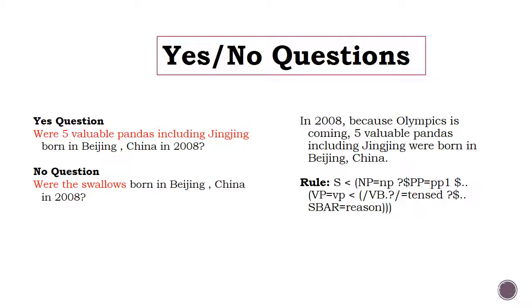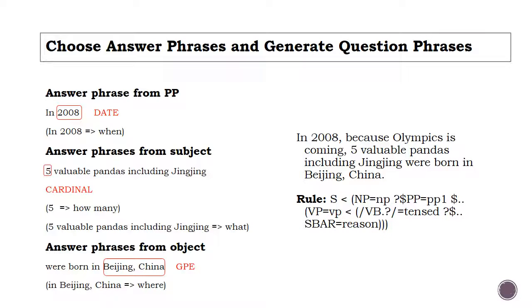Then for yes and no questions, we check if the simple sentence has an auxiliary. If not, we decompose the verb first. Then we invert the subject and the auxiliary or the verb. For no questions, we replace the subject with other noun phrases that appear in the article, such as swallows in this question. For WH questions, we will identify if there is any named entity in the movable phrase that can